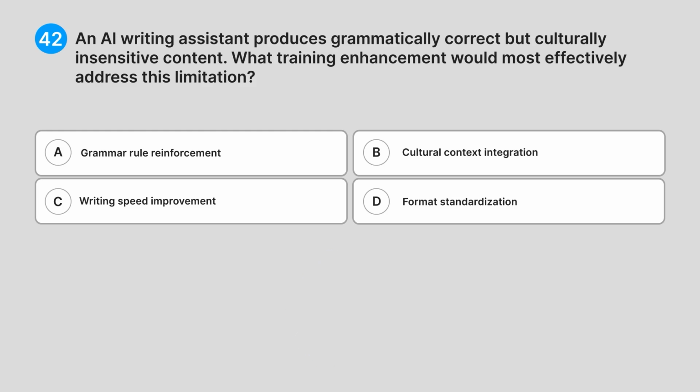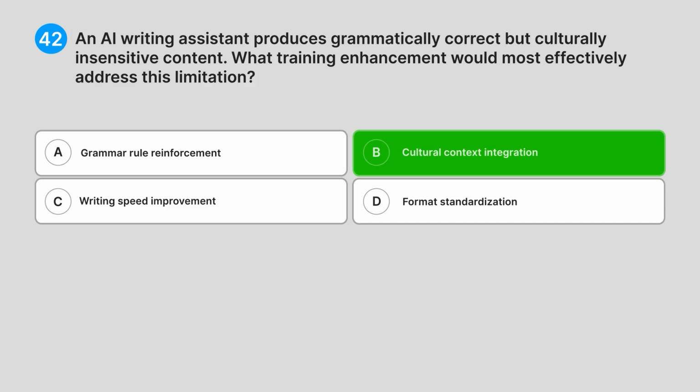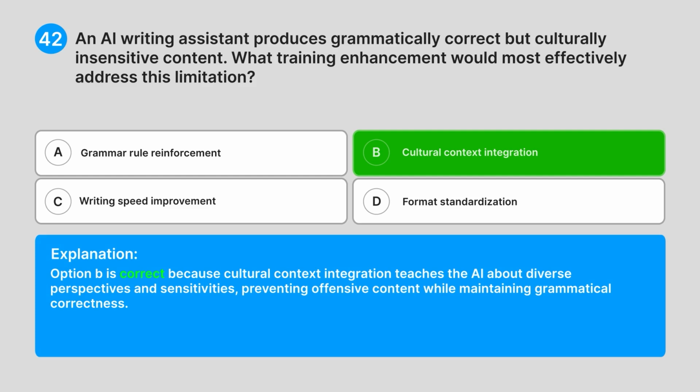Correct answer, B. Cultural context integration. Explanation. Option B is correct because cultural context integration teaches the AI about diverse perspectives and sensitivities, preventing offensive content while maintaining grammatical correctness.